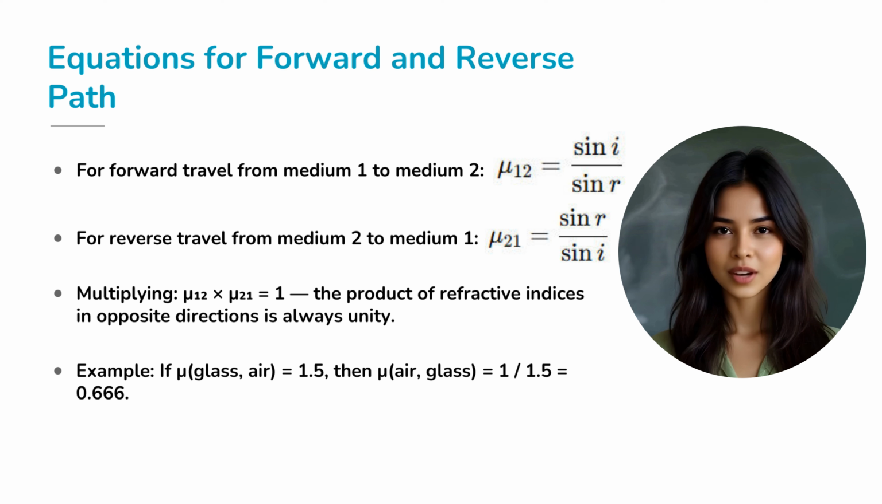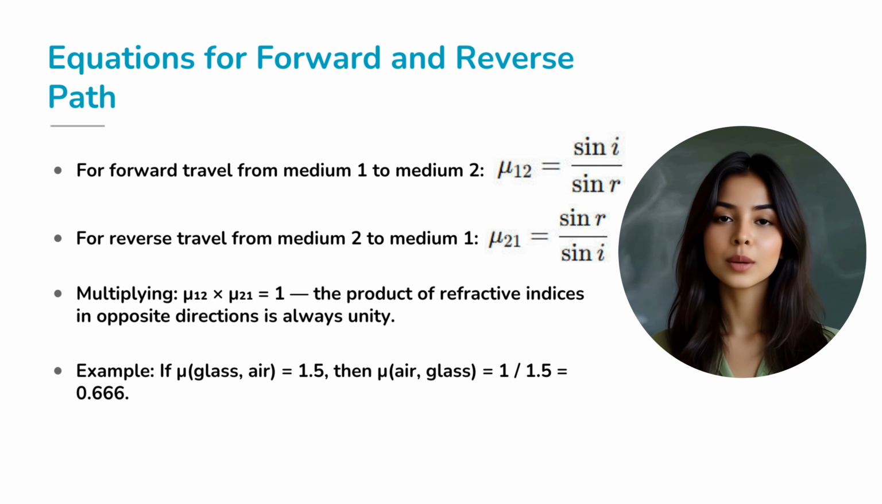Example, if the refractive index of glass with respect to air is 1.5, then the refractive index of air with respect to glass is 1 divided by 1.5, which is 0.667.